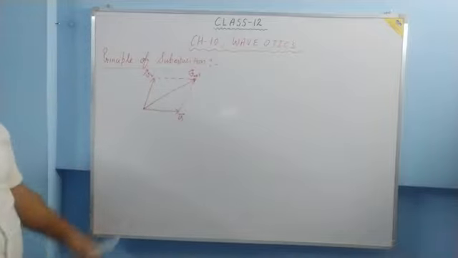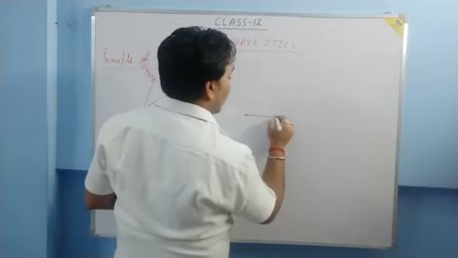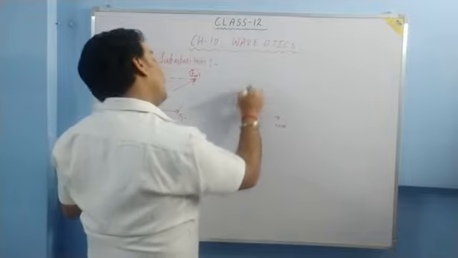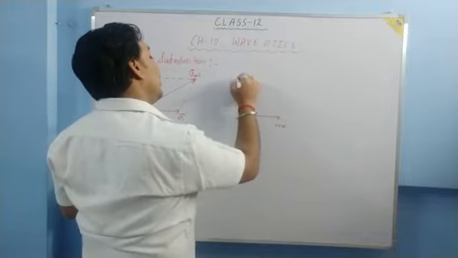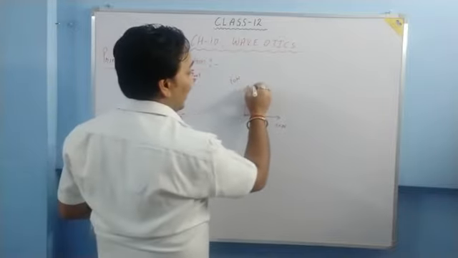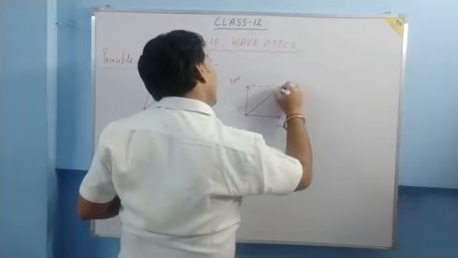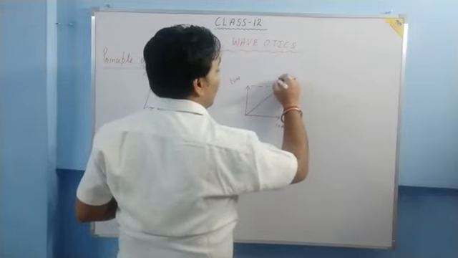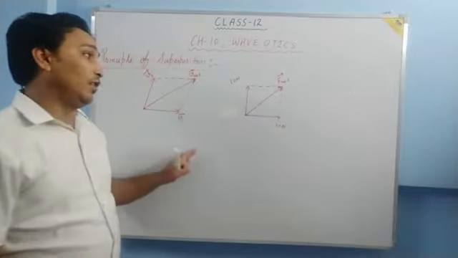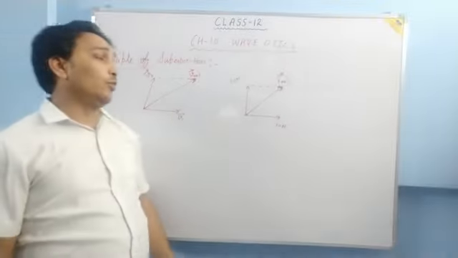If you are not able to understand with velocity, let us understand with force. Suppose this particle is given a force of 10 Newton in this direction and 10 Newton in this direction also. Then where will the particle move? We add the vector quantities with the vector laws, and here we have the net force F net. The particle will go in this direction.